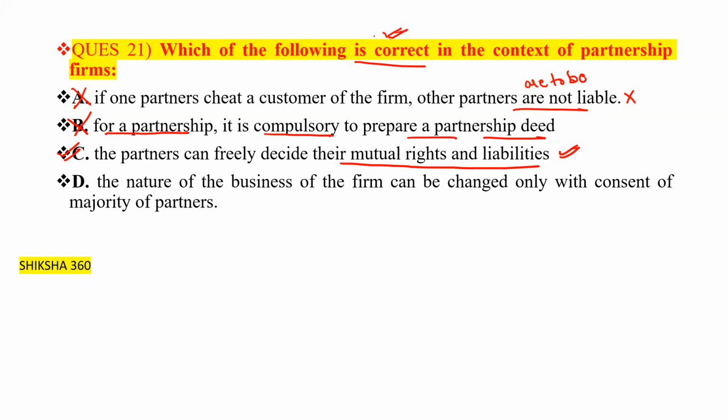Basically we have to find that. But we have to go with option D also. The nature of the business of the firm can be changed only with the majority of the partners. So basically it is not like that, with the consent of the majority of the partners.